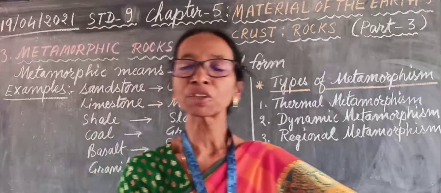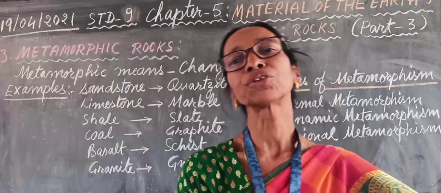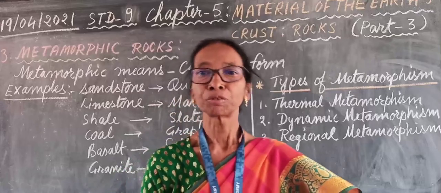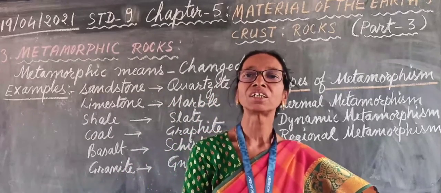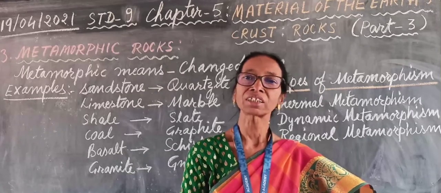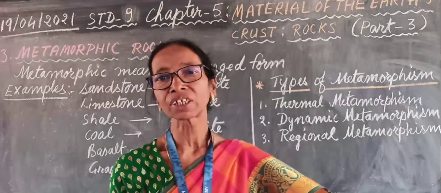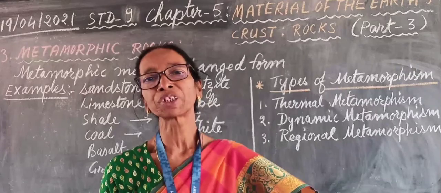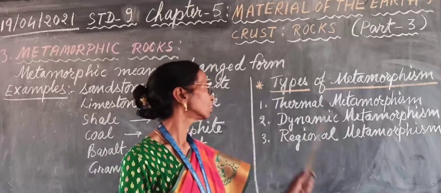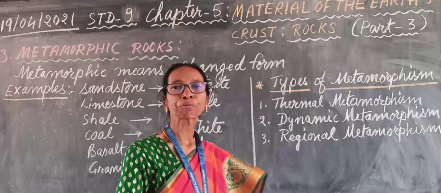When metamorphism takes place due to extreme heat below, in the deep interior, when there is very high temperature, either igneous rocks or sedimentary rocks can be changed into metamorphic rocks, and the metamorphism is known as thermal metamorphism.